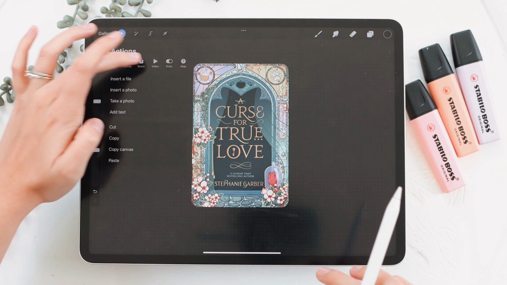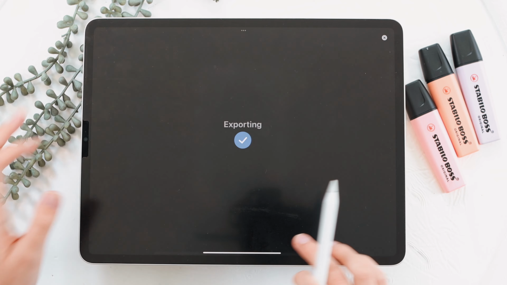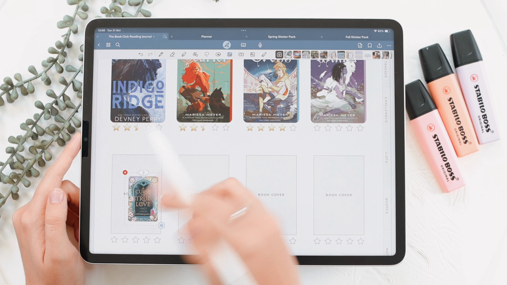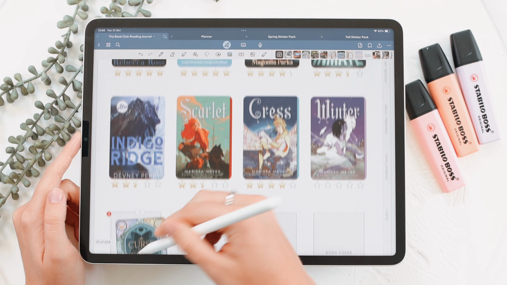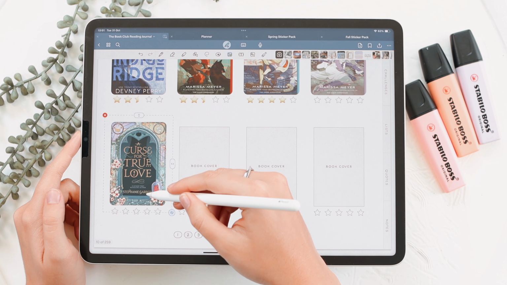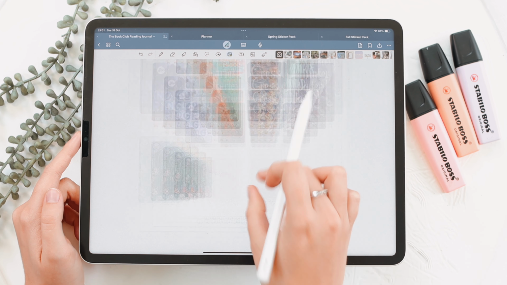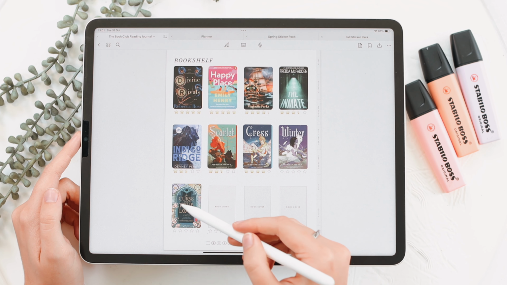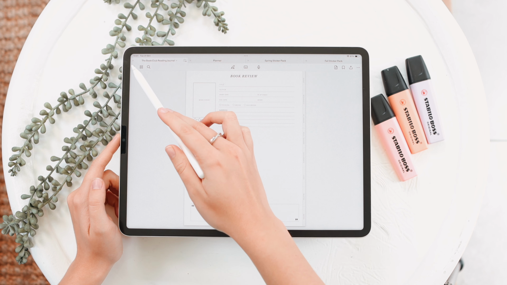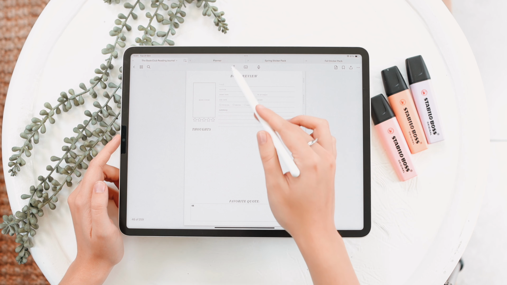And then again, I just click on Share, PNG, Copy, and then I just paste that into my Goodnotes. Usually I use one of these previous ones for reference of size. Yeah, that's fine. And then I just position that over that little box. So then I just add in the ratings. These are just emojis that I use, and then I can go in and write my entire thoughts on the book. So that's kind of how the book planning goes in this book journal, which is just really straightforward.